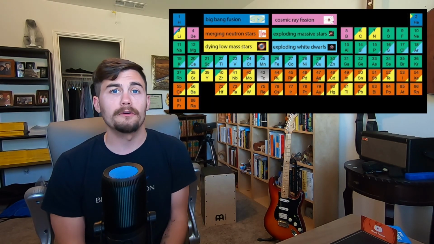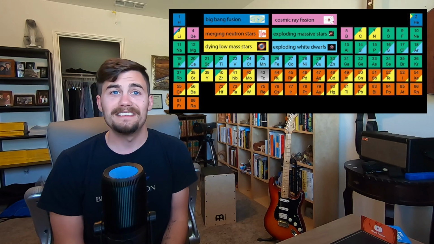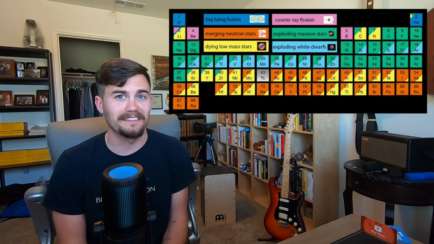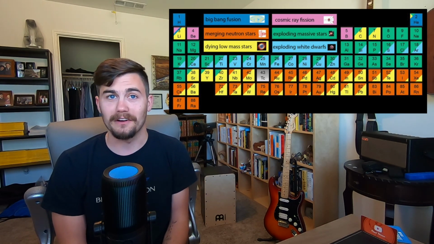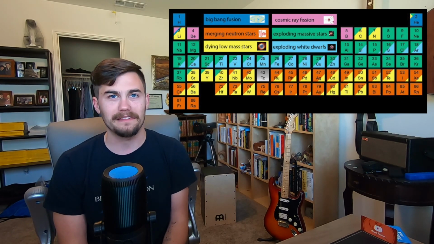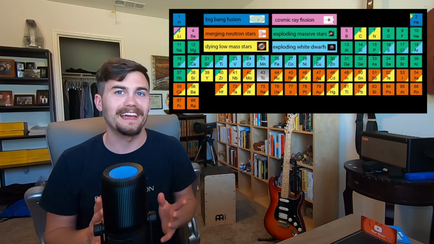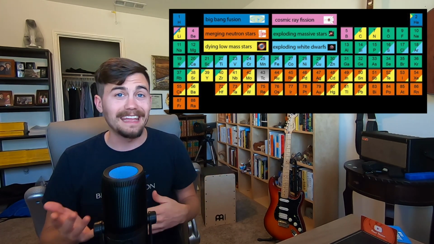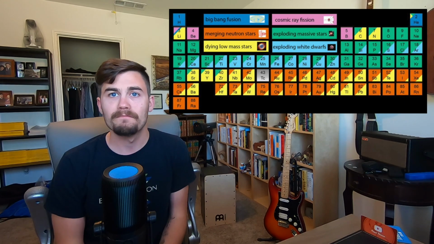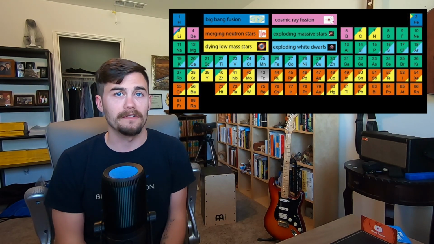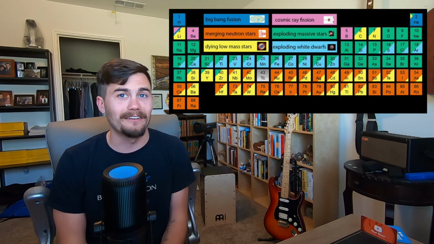Today we know a lot more. Exploding white dwarfs create over a dozen elements. Dying low-mass stars create over 3 dozen elements. Merging neutron stars create over 4 dozen heavy elements. However, in the core of medium and low-mass stars, as I said, we only get a few elements like helium, carbon, neon, and silicon. In the core of massive stars, only elements as heavy as iron can be made.